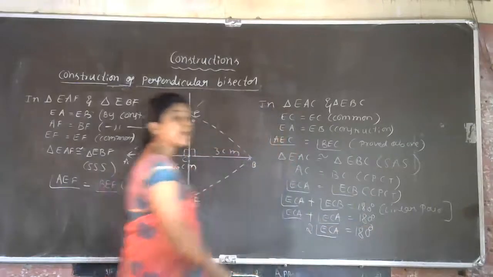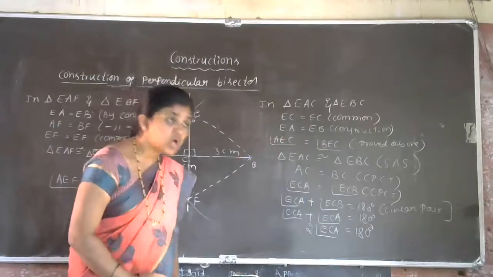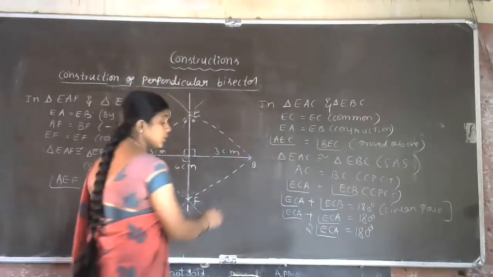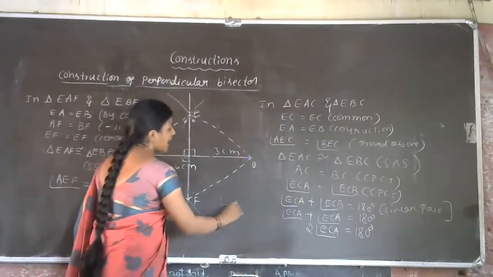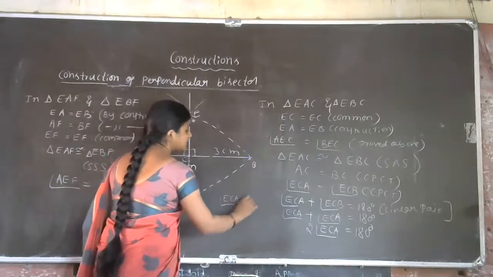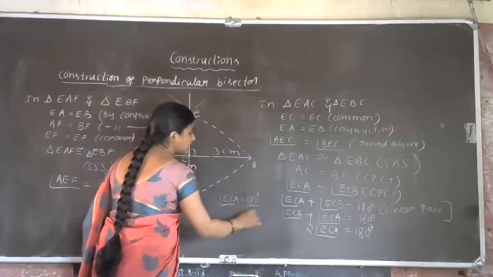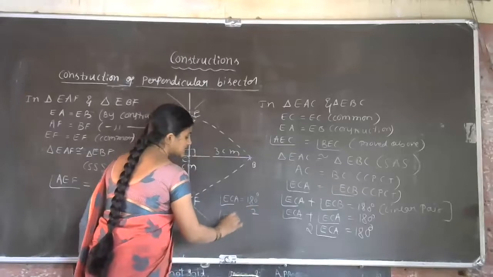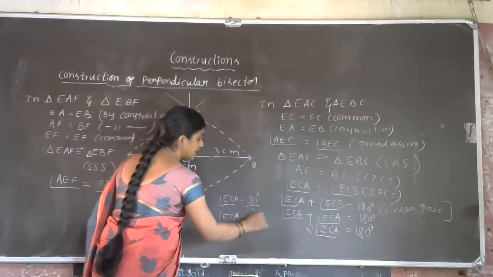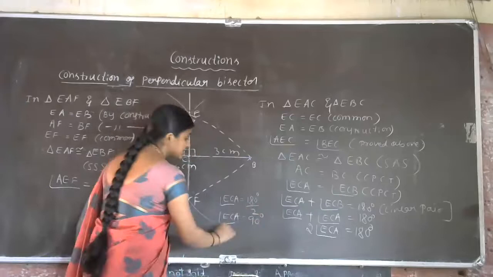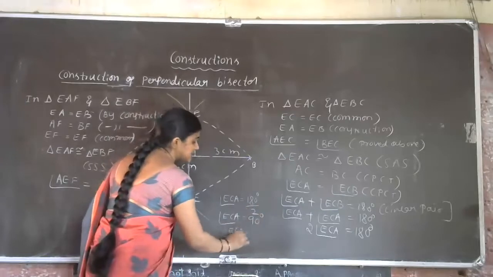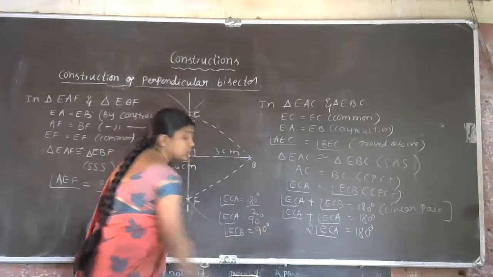Therefore, what result will you get? Angle ECA is equal to 180 degree divided by 2. That is, angle ECA is equal to 90 degree. ECA is 90 degree, in the sense angle ECB is also equal to 90 degree.